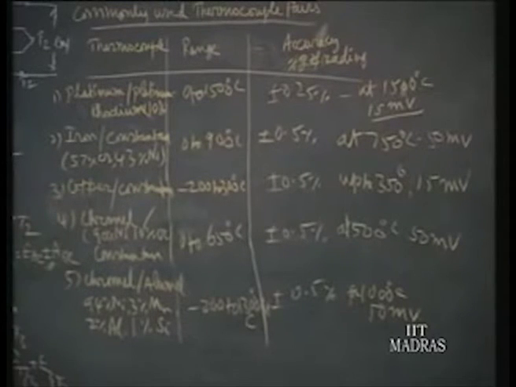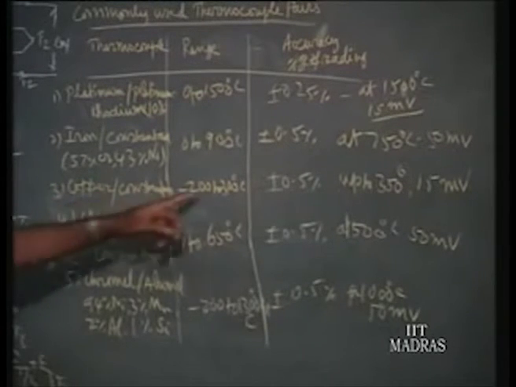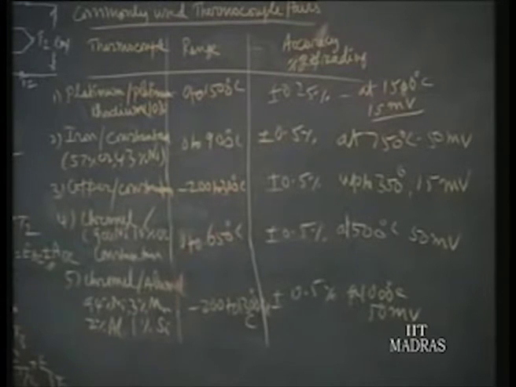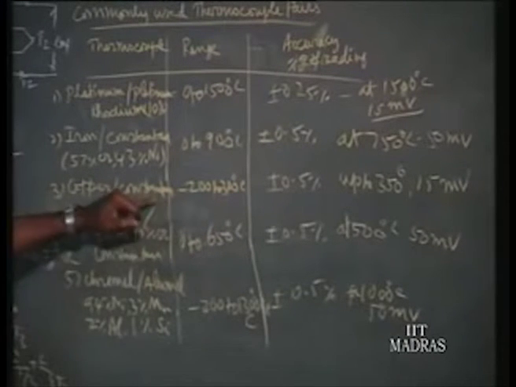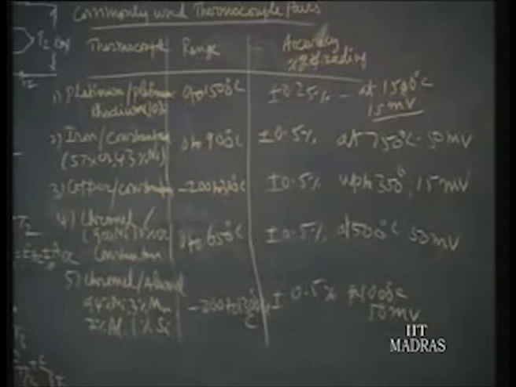So, when it is contaminated beyond 300 or 350 degrees centigrade, then you cannot make use of it. So, it has a very limited range. Another important point is that at higher temperatures, around 1000 degrees centigrade or above, whether there is an inert atmosphere or some oxidizing atmosphere, the thermocouple wire